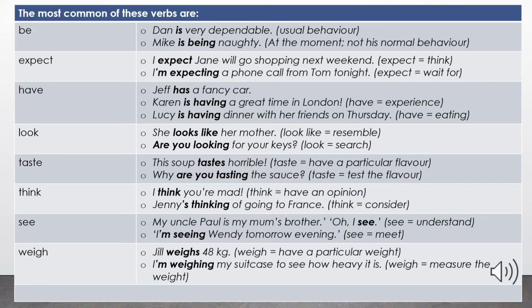Another example, Lucy is having dinner with her friends on Thursday. It means she's eating dinner with her friends on Thursday. Again, when have means an experience or to eat, we use the present continuous form of the verb. When has or have means to own something, we use the present simple form because it's a stative verb.